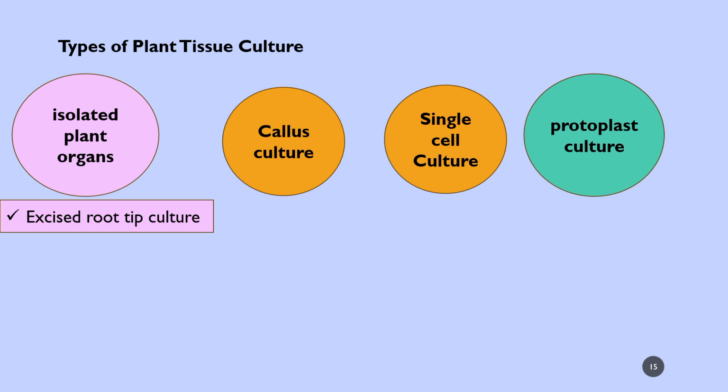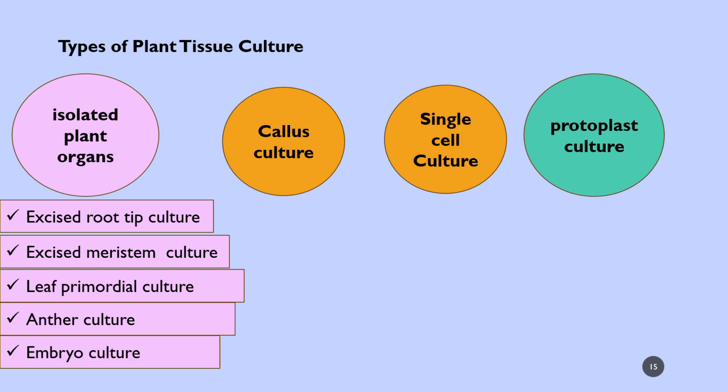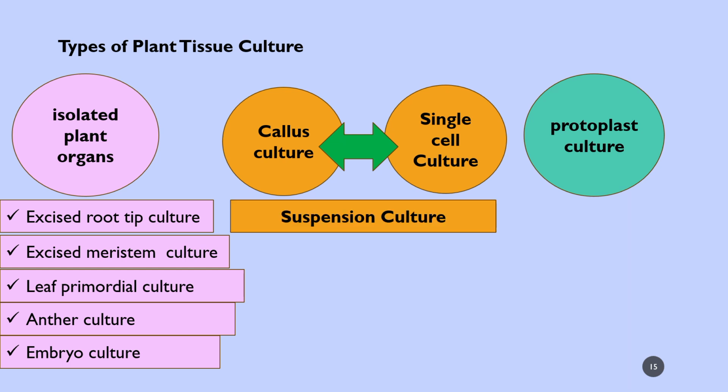And when you see isolated plant culture: excised root tip culture, excised meristem culture, leaf primordial culture, anther culture, embryo culture. And when you come to callus culture and single cell culture, the single cell culture is prepared from callus culture. So they are linked actually. So suspension culture comes in the form from the callus culture.